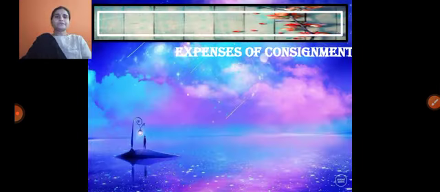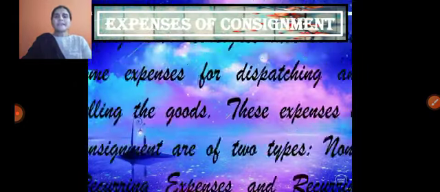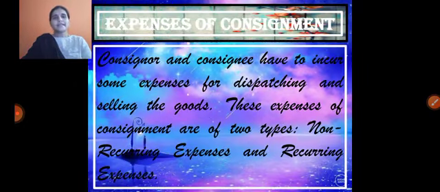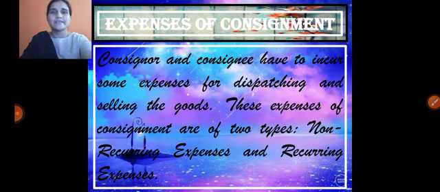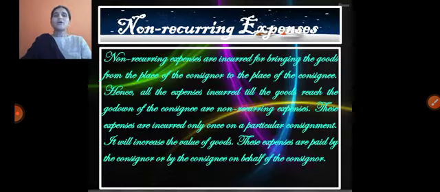Next, what are the expenses incurred in the consignment process? Both parties, consignor and consignee, incur expenses for dispatching and selling the goods. These expenses are called non-recurring expenses and recurring expenses.